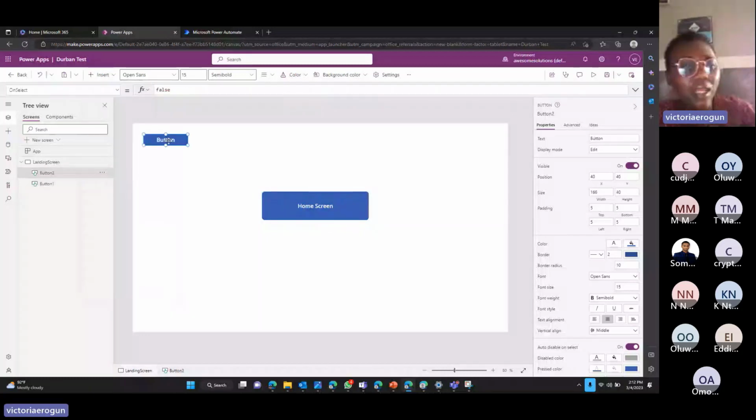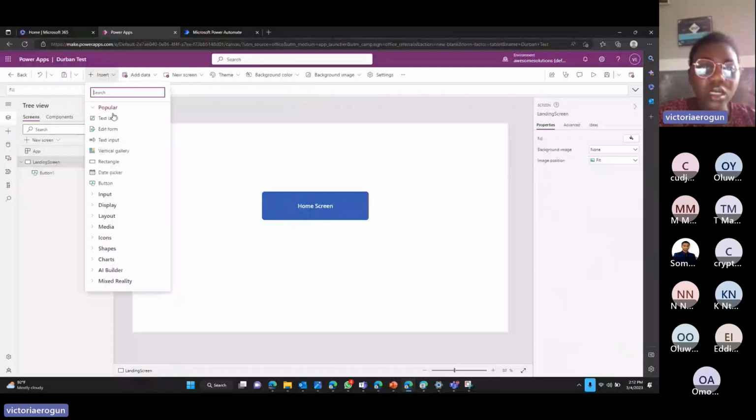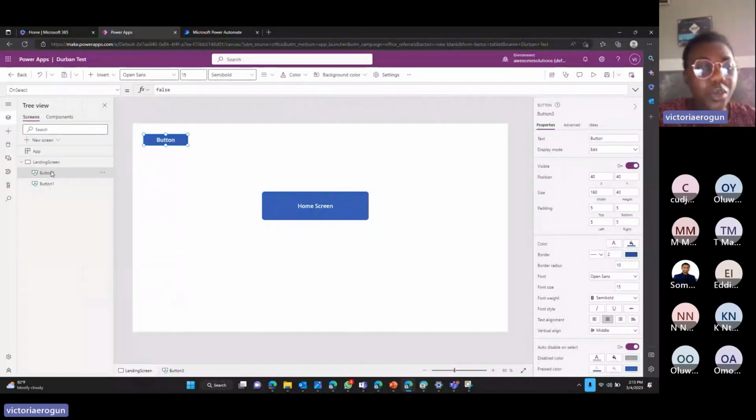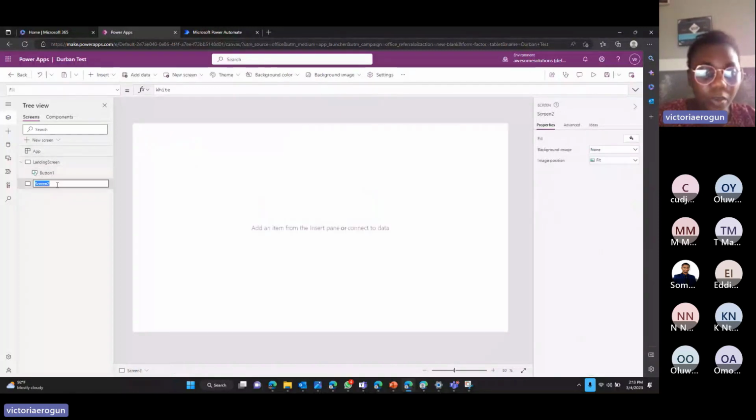Oh, sorry, I'm going to add another screen so that we'll see the different screens and how you can allow your users to navigate to a specific screen. I'll delete this button. This is another screen. And let's just name it another screen. So best practice is to name your screen.